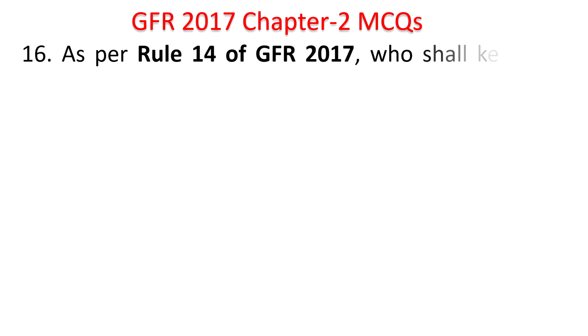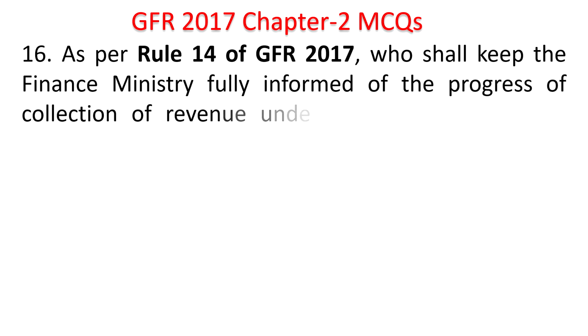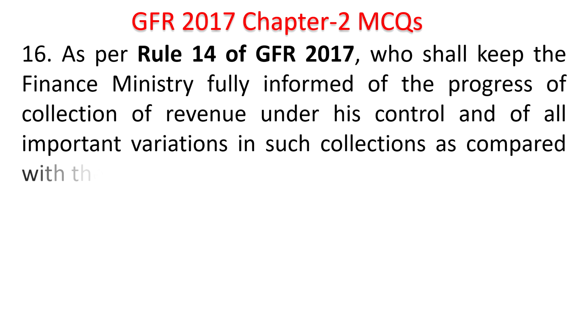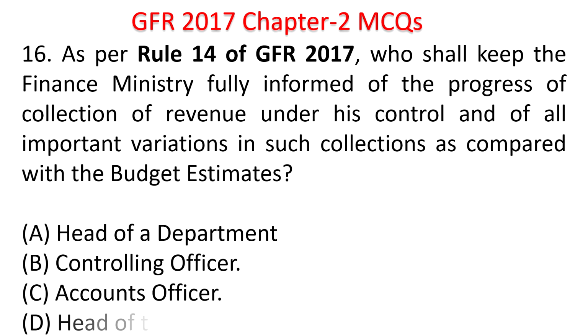As per Rule 14 of GFR 2017, who shall keep the Finance Ministry fully informed of the progress of collection of revenue under its control and of all important variations in such collections as compared with the budget estimates? Head of the department, controlling officer, accounts officer, head of the office. Time starts now. He should inform the Ministry of Finance about the progress of collection of revenue and important variations regarding such collections as compared with the BE, that is the head of the department.